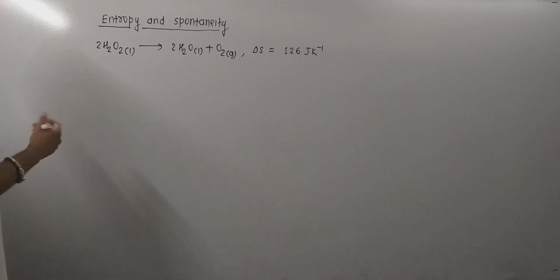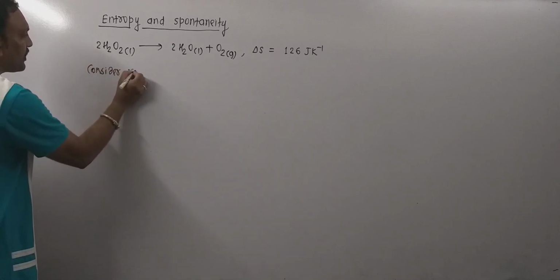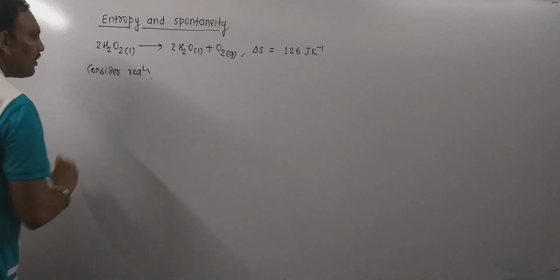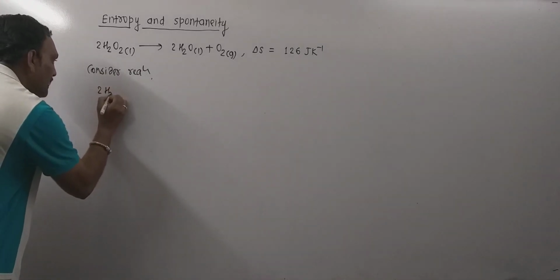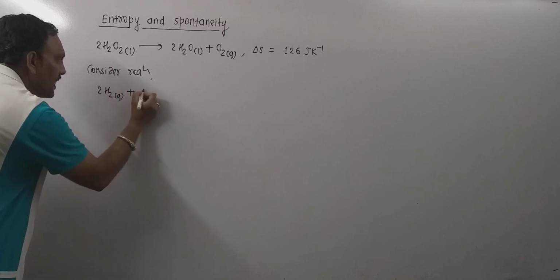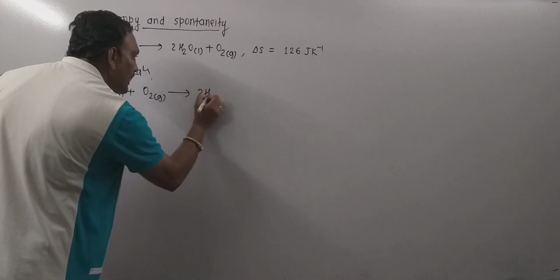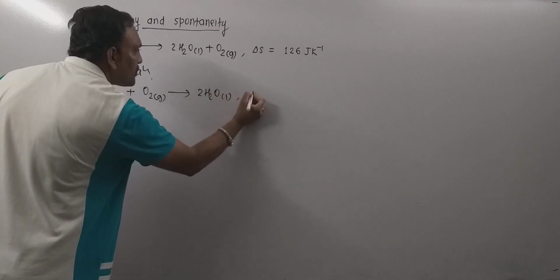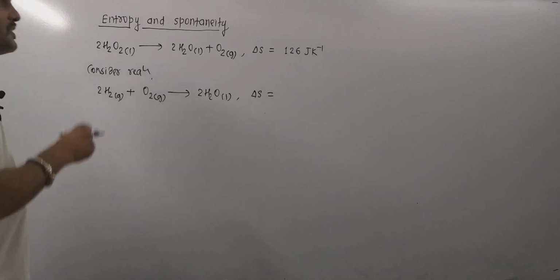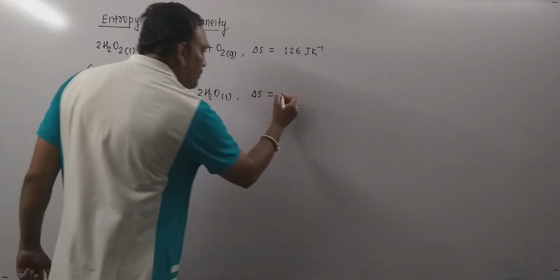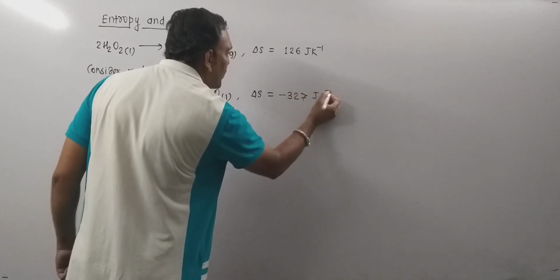Now consider another feasible reaction: the formation of H2O liquid. The constituents, H2 gas and O2 gas, combine and lead to the formation of H2O liquid. As far as this reaction is concerned, the entropy change recorded is minus 327 joule per Kelvin.